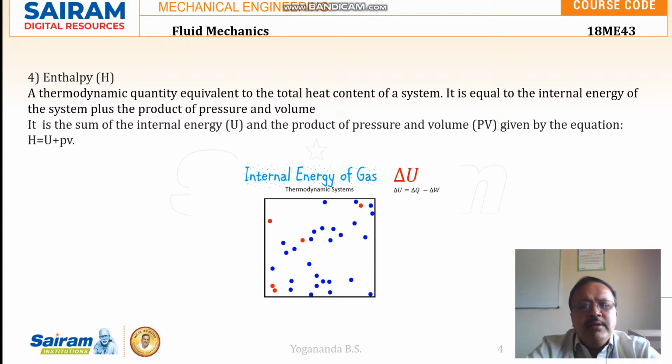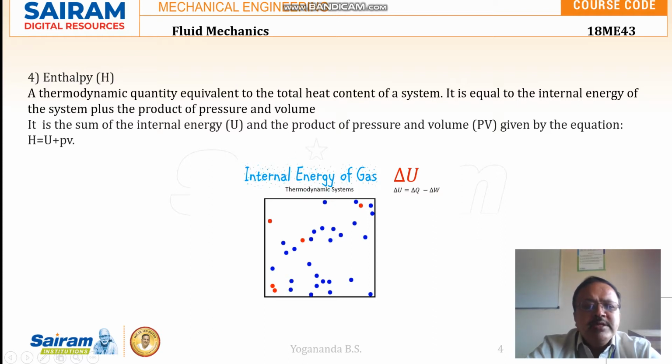Then enthalpy, that is capital H. It is a thermodynamic quantity which is equal to the total heat content of a system. It is equal to the internal energy U of the system plus the product of the pressure and volume.